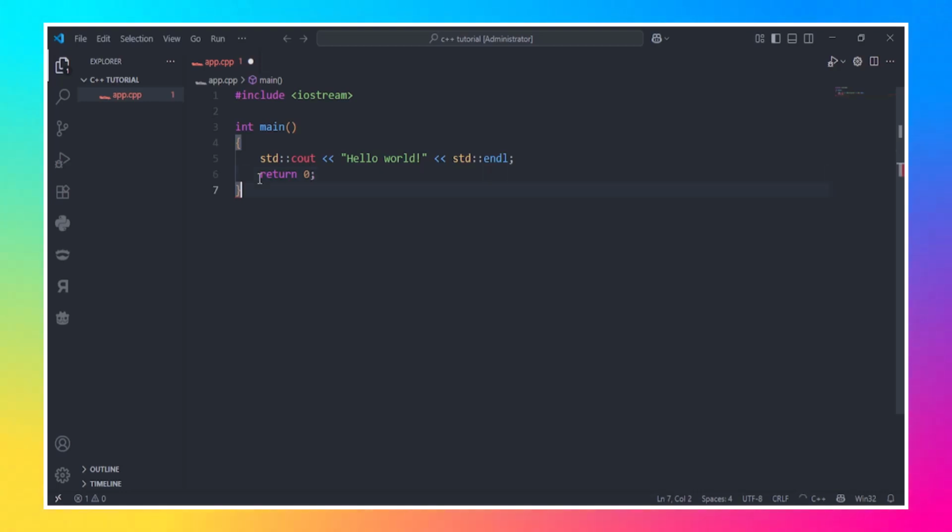This semicolon is very necessary. If you ever miss something like this, then you will have an error. So remember, this semicolon is very necessary.